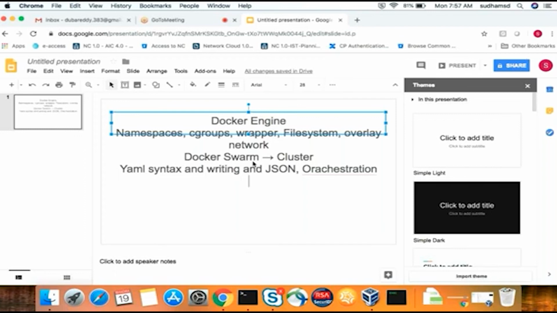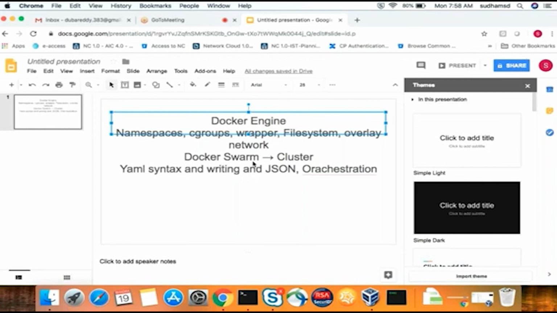We have Docker Swarm, which works like Kubernetes, but Kubernetes has more options and more resources to create than Docker Swarm. That's what I want to convey. Before Kubernetes came into the picture, we had Docker Swarm for the cluster concept. Now Kubernetes came into the picture.